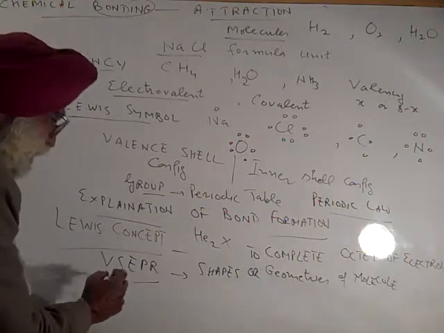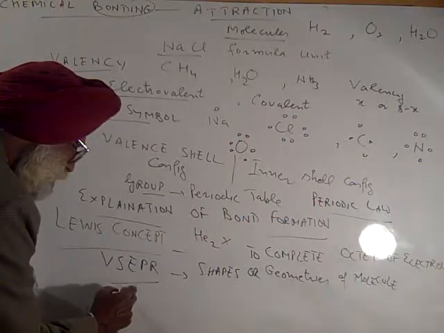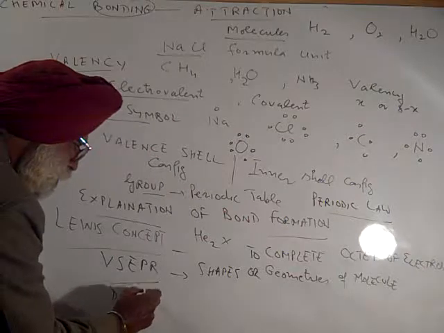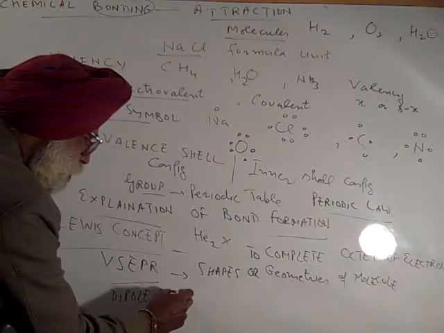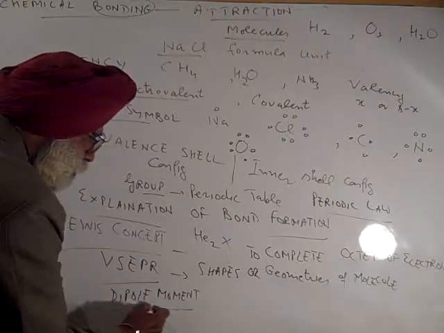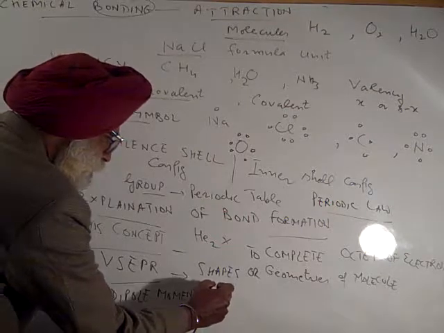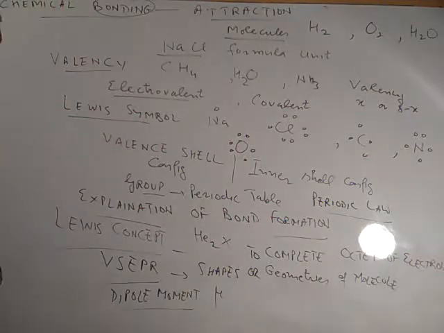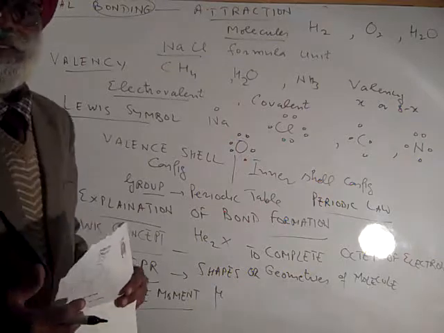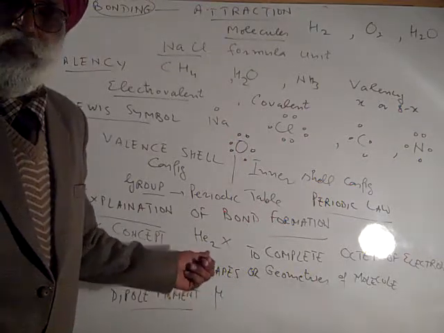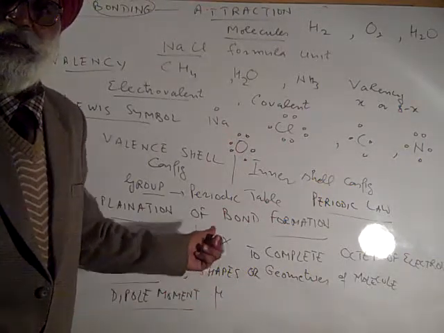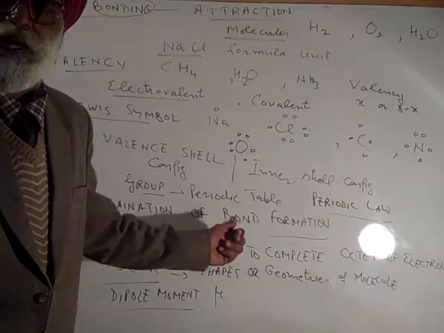Continuing further, we are having one more property which is known as dipole moment. It is indicated by this symbol. Here it is indicating why certain molecules are having certain particular shape.